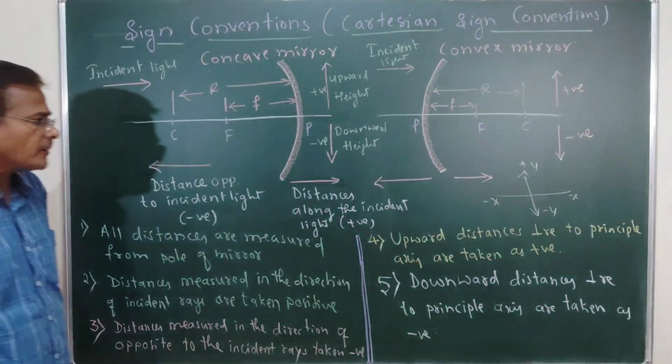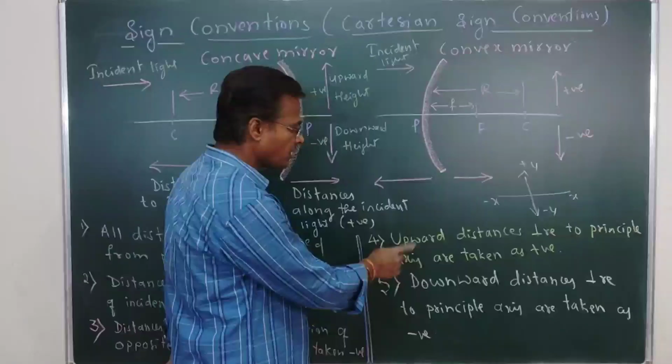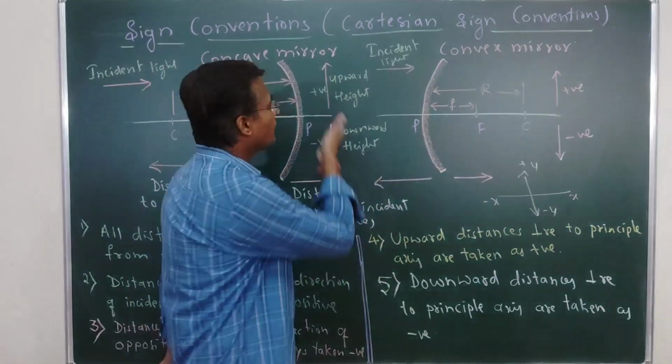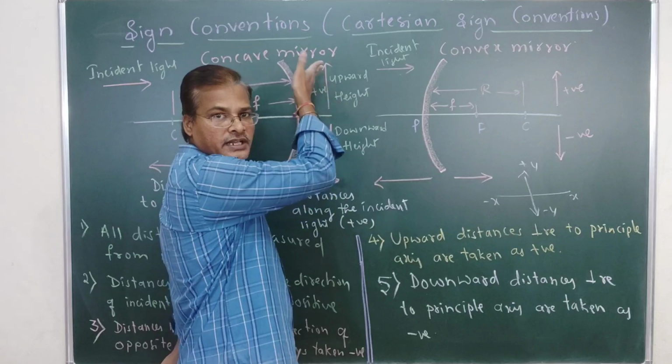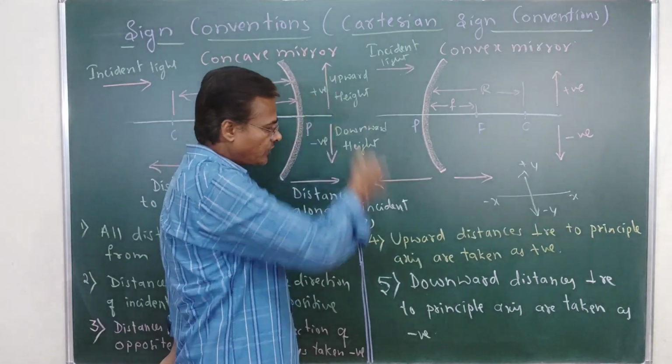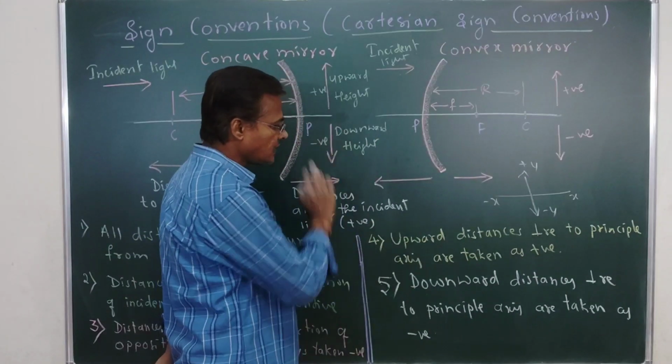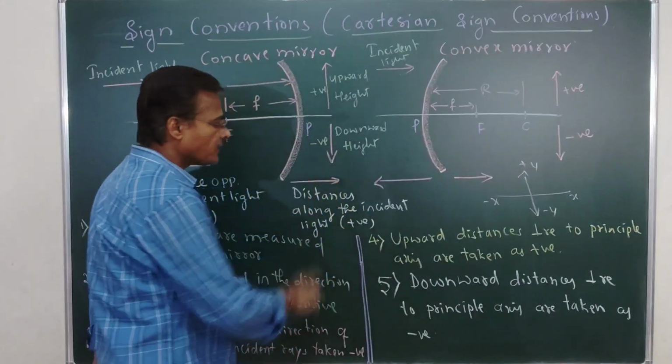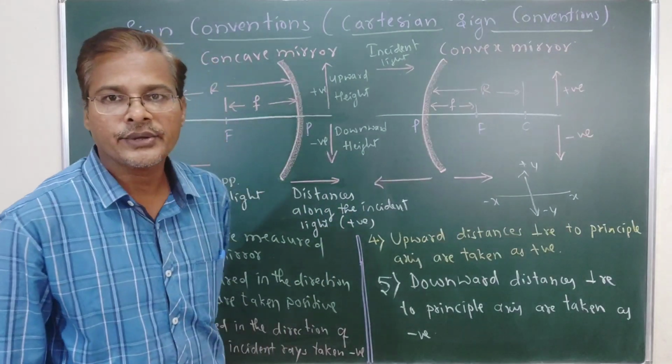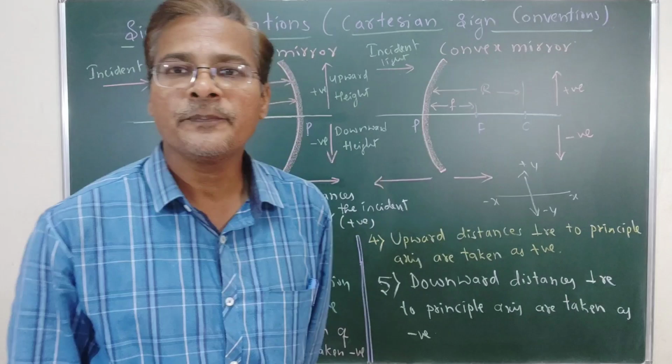Okay, now the fourth point: upward distances perpendicular to the principal axis are taken as positive. Upward means this one, so this will be taken as positive. Downward distances perpendicular to the principal axis are taken as negative. So these are taken as negative.